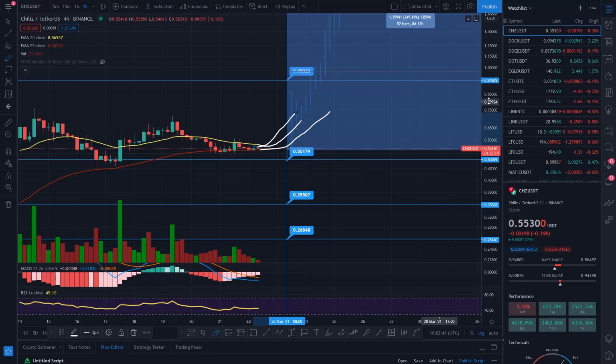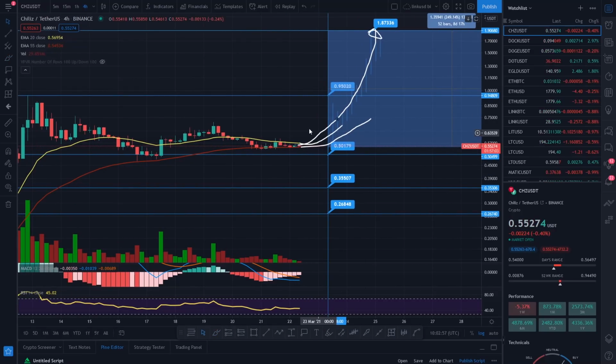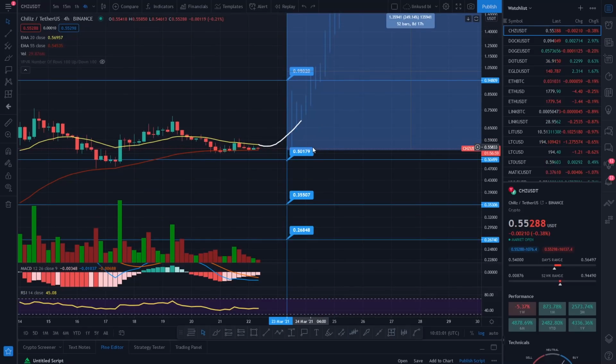When you get that, usually what you see in a bull market is this, where it comes together, repels, and does something like that, gives it an enormous amount of push again. Just like I've dropped these ghost candles in here, guys, you may see these play out. So that's basically CHILIZ, guys. I'll try and keep you updated every day, and we are looking at a breakout quite soon. It's quite imminent, as you can see from the 4-hourly time frame here. The EMAs are coming together, the volume is tailing off. We are in an uptrend.